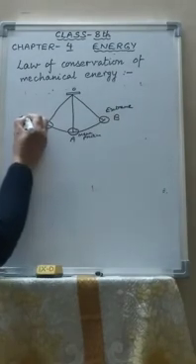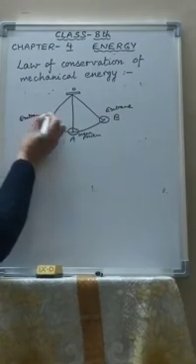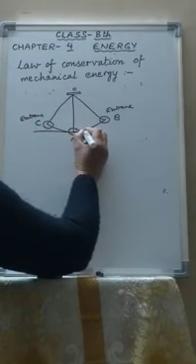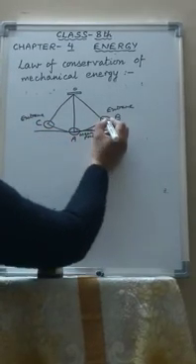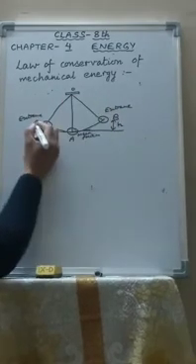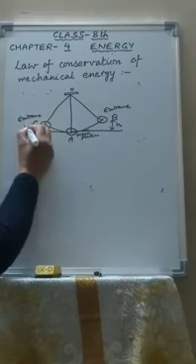This is also an extreme position. And suppose this is the ground level and this is the extreme position at a height h above the ground.